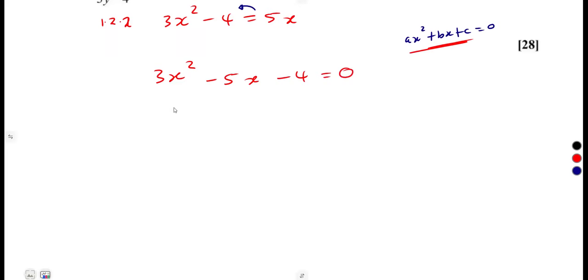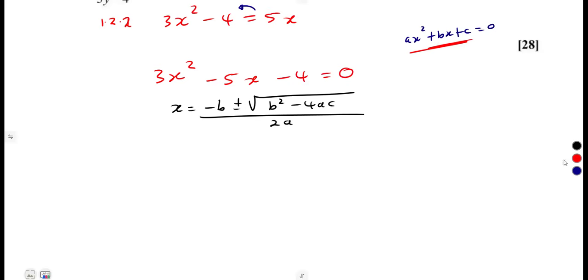Then let us apply our quadratic formula. Negative b plus or minus the square root of b squared minus 4ac, over 2a. Our a is the coefficient of x squared. So in our case, a is 3. Our b, the coefficient of x, is negative 5. And our c is the constant, which is negative 4.